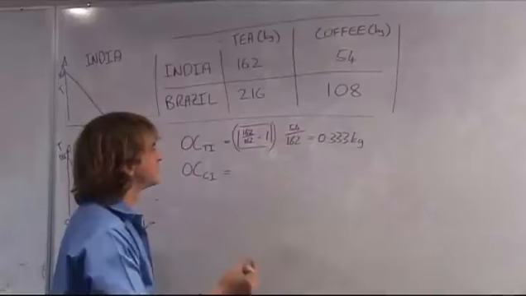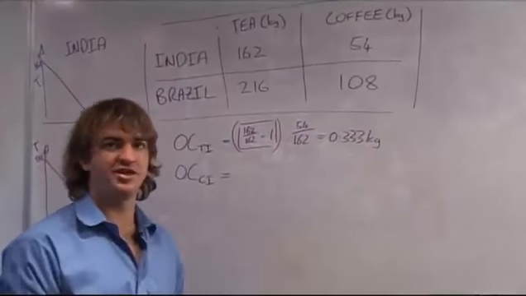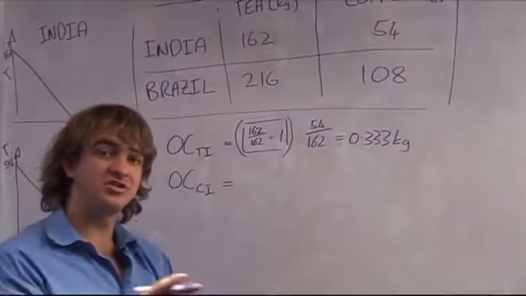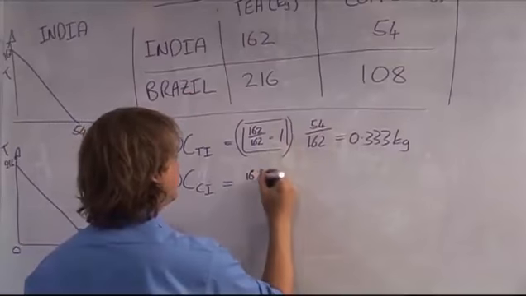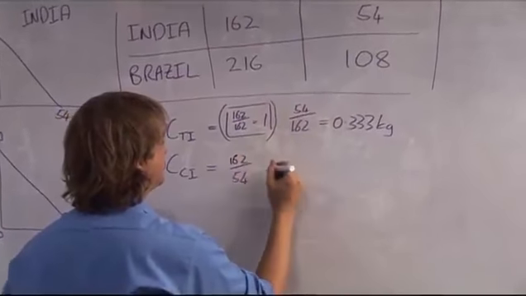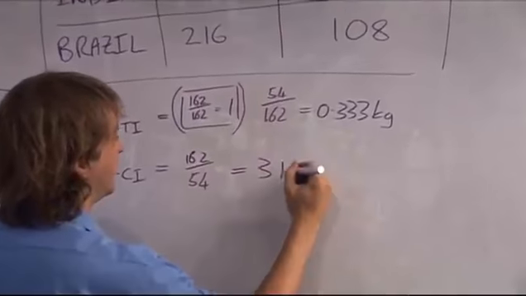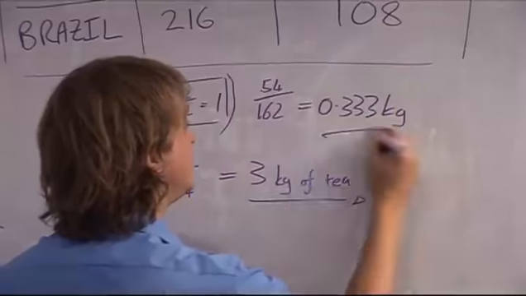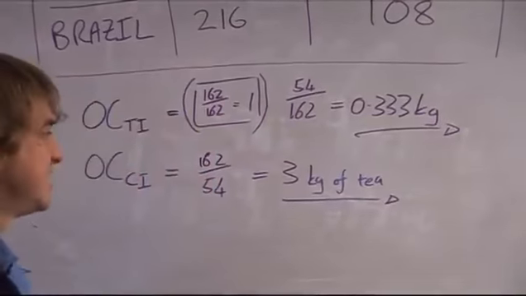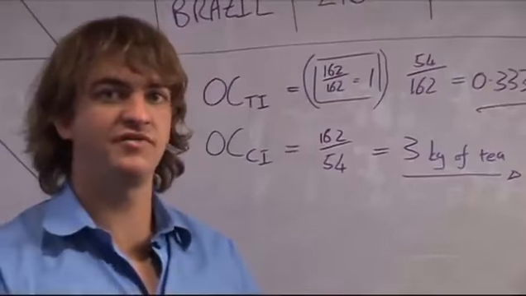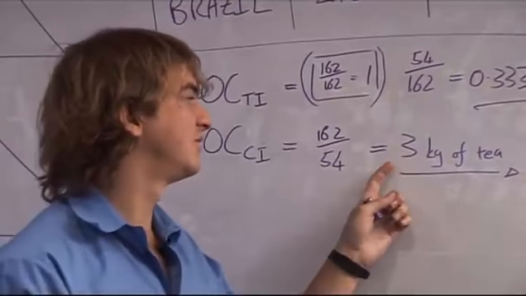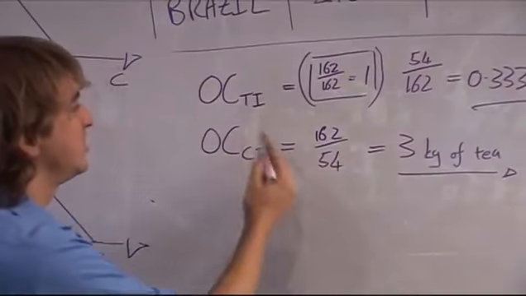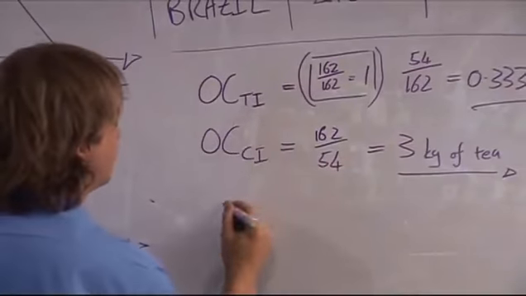So to find out the opportunity cost of coffee in India, you take the 162 kilograms of tea divided by the 54 so that you can standardize it. So 162 divided by 54 is equal to 3 kilograms of tea. So the opportunity cost of coffee means that for you to produce 1 unit of coffee, you need to forgo production of 3 units of tea, or 3 kilograms of tea. So that's how you work out the opportunity cost of coffee in India. Let's do the same for Brazil.